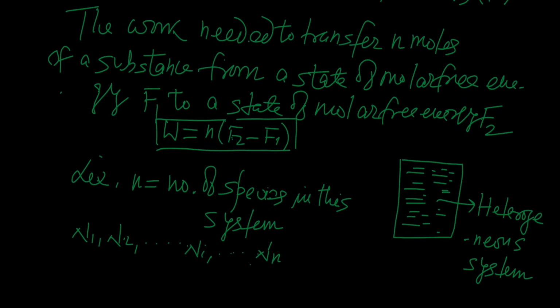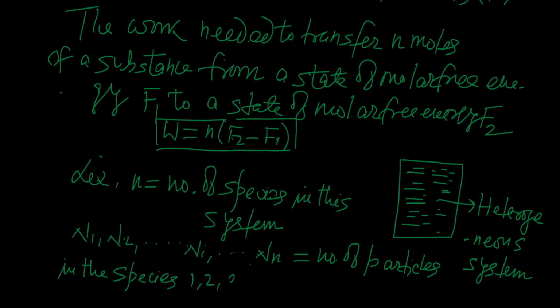These are the numbers of particles, where particles may be atoms or molecules, in the species 1, 2, 3, so on, i, so on, n.